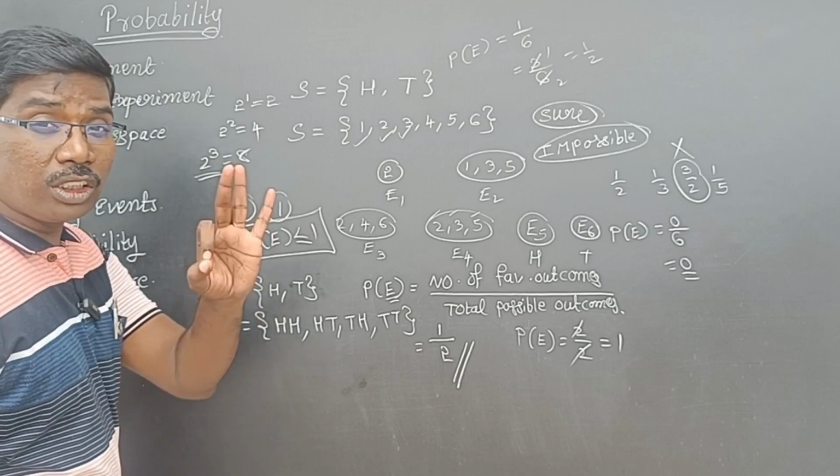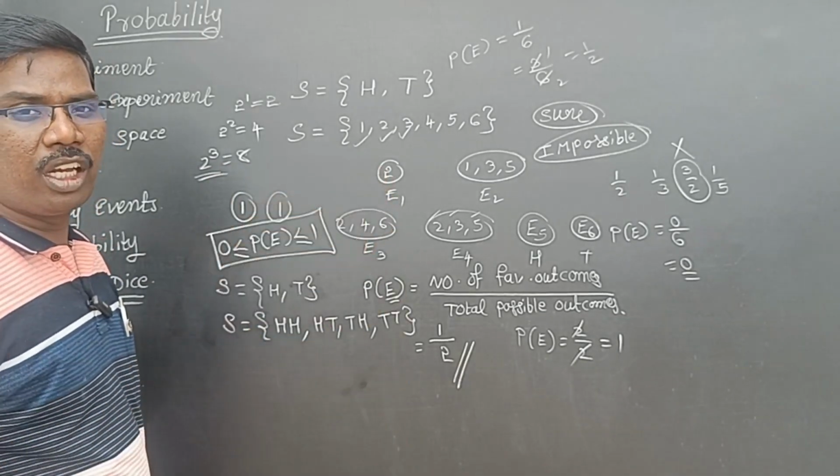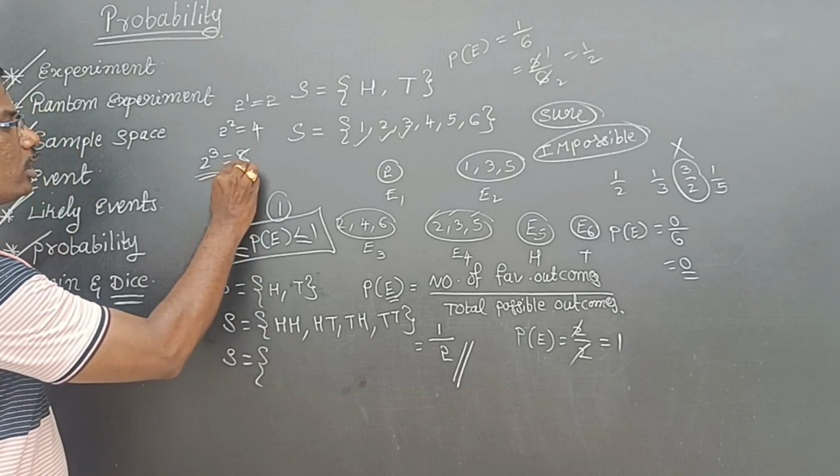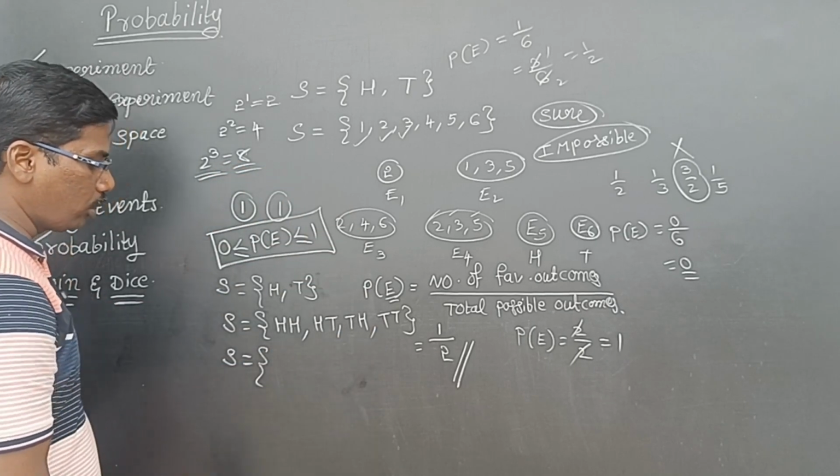If 3 coins are tossed at a time, then 8 outcomes will be there. What are the outcomes? Let us see here.